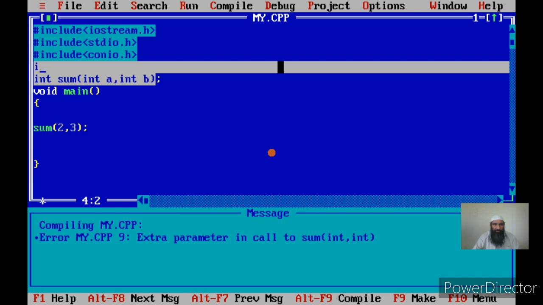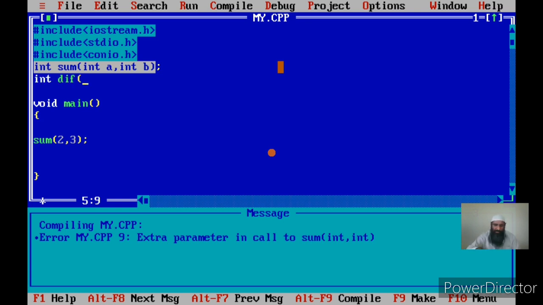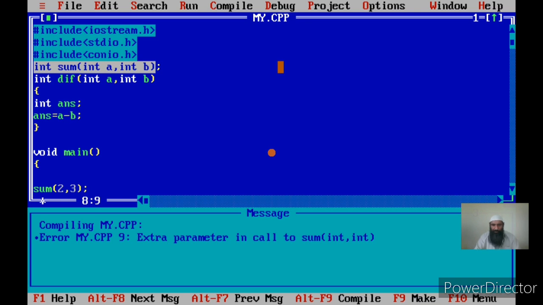Now I should define it after the prototype. I call it the difference function. It accepts two arguments, int a comma int b. Here I am defining the function itself, that is, I am giving the function declarator, that is the first line of the function, and the body of the function. Now I can say int answer, then I can say answer is equal to, this is a normal, very simple function, a minus b. Then I can say return answer.